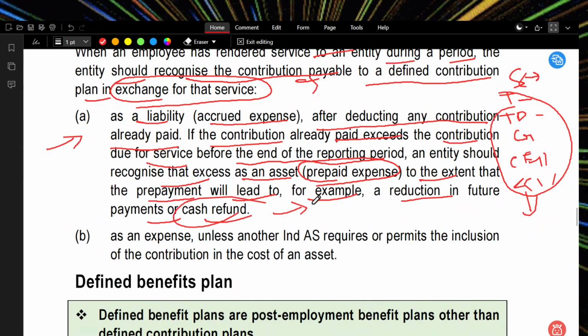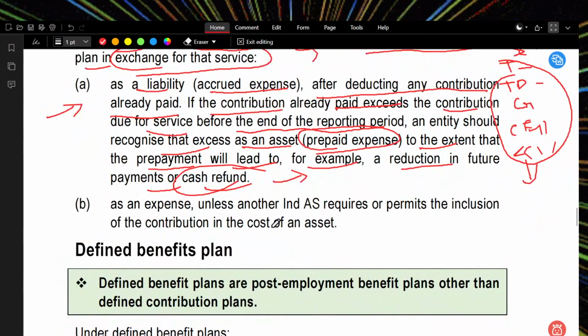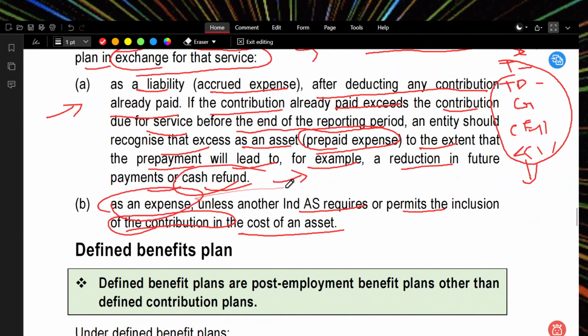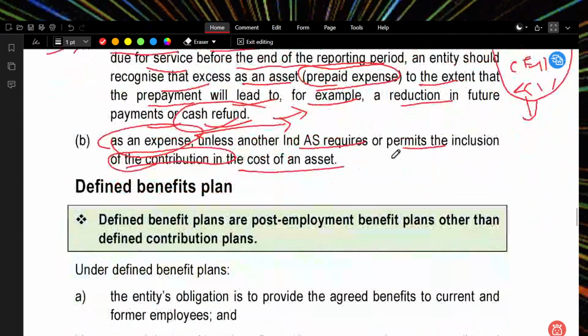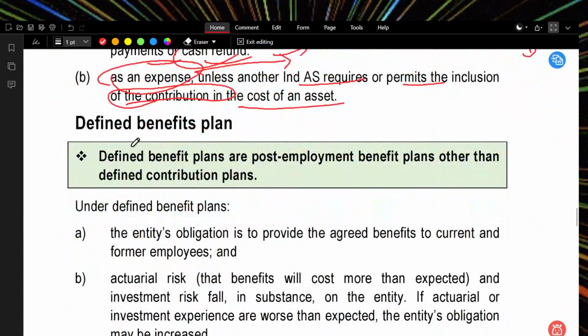If money is paid already, more than whatever is necessary, then what will we do? We will consider it as prepaid expenses. If the standard doesn't permit this, it will be included as a contribution fund or considered as an asset. And if it is permitted, it would be considered as expenses. If not permitted, it won't be considered as expenses.